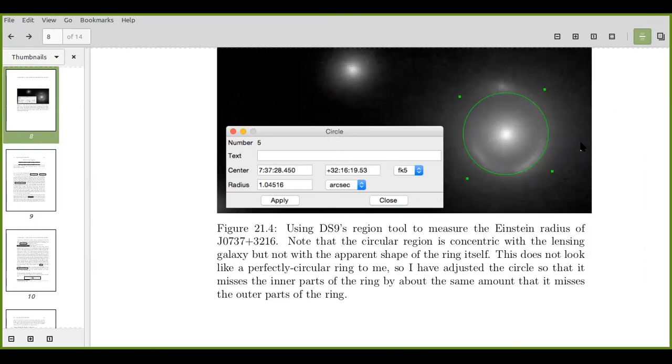I have fixed this radius, which I could visibly see, like, okay, this is the region. So I have marked this other region. Mrinalini, one thing which you all should do is, DS9 lets you play with the contrast and all very well, right? You can change the scaling, you can change the color scheme. So what you should do is adjust that DS9 scaling and all that nicely so that you can see the ring at its best, right? Actually, this image also which he's put over here, this is not with a